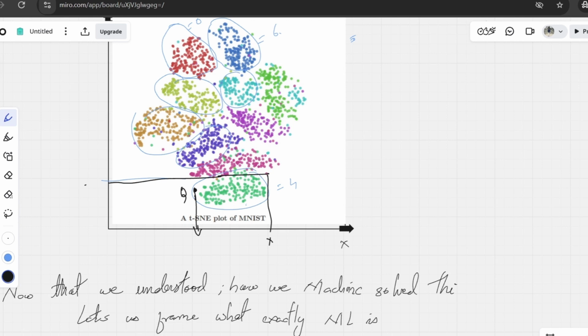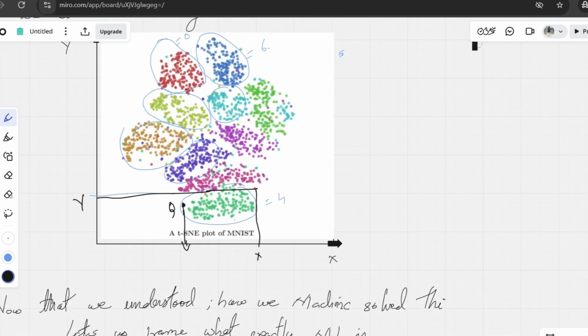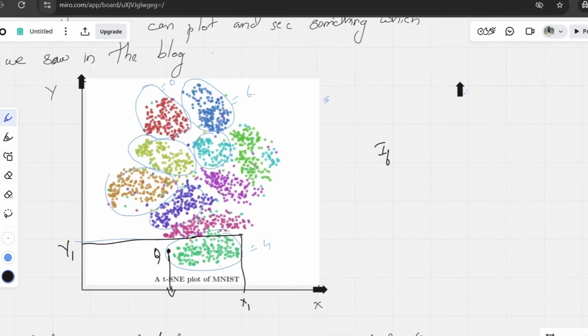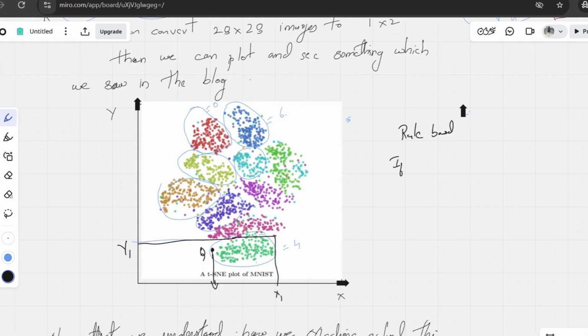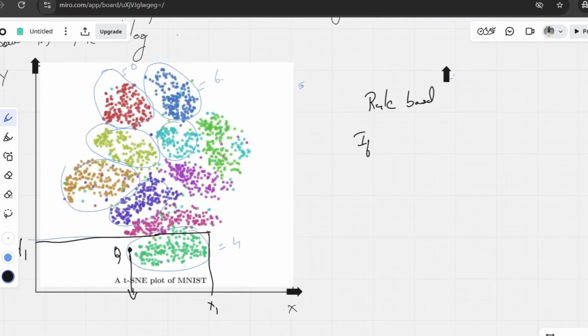In order to classify point q, again we are following the rule based approach. That's why I said we'll go by visually doing this and then applying some rule based approach, right? Right now we are in the second stage where we are trying to use some rule based or programmatic approach to solve this.